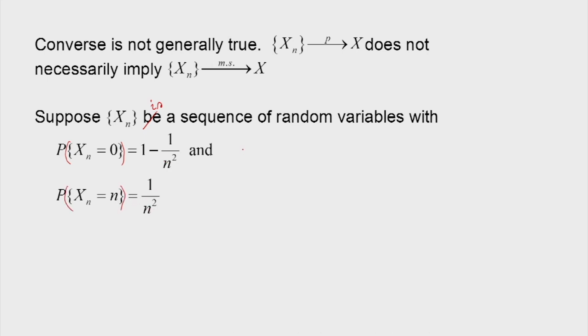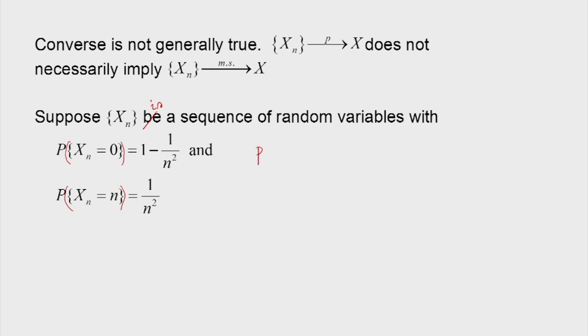So, in this case, we see that this probability sequence, the probability that x n is equal to 0, is converging to 1. So, 0, that is x equal to 0, is the limit in probability.